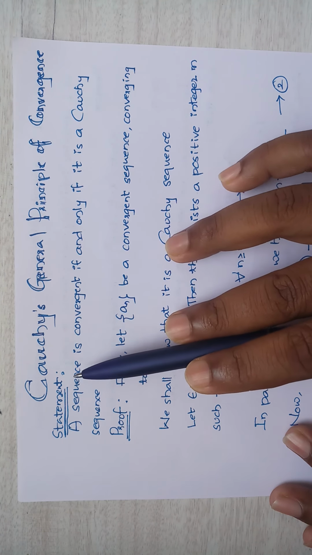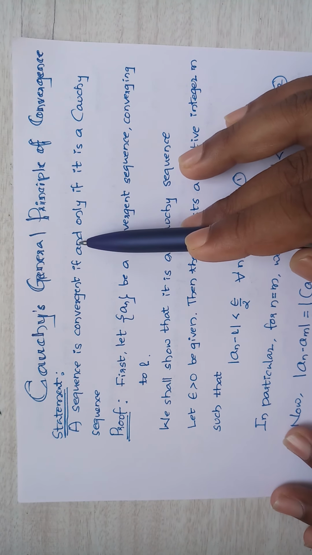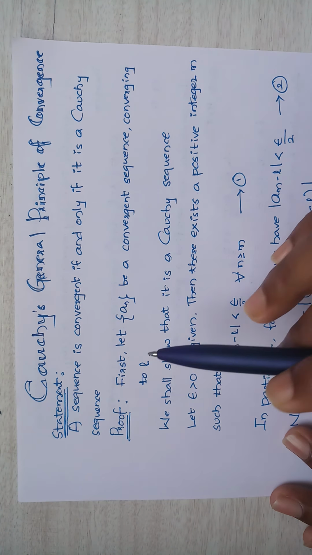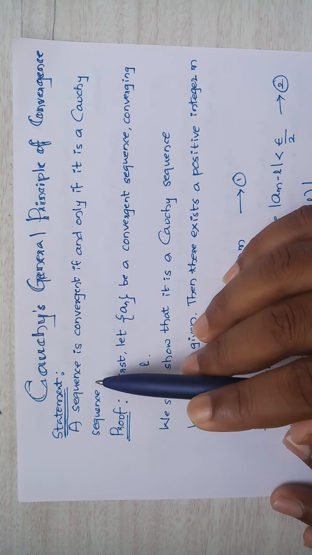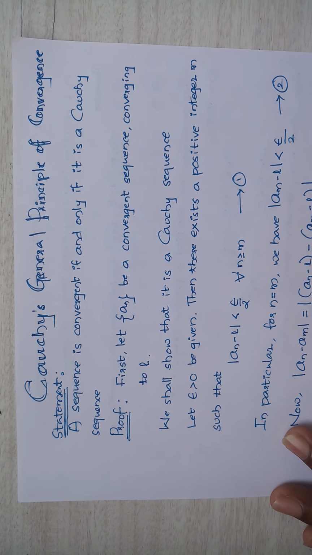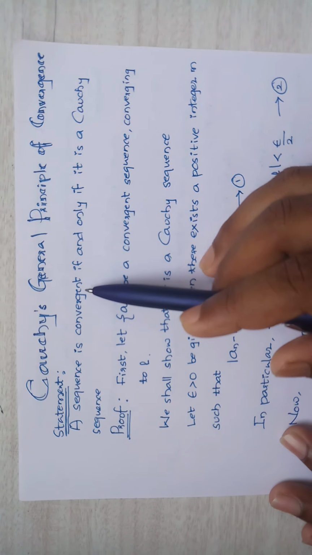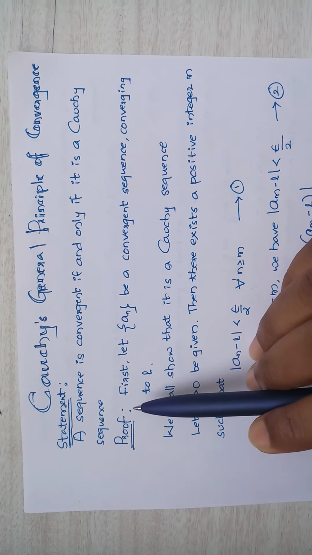So using a convergent sequence, we have to prove it is a Cauchy sequence, and using a Cauchy sequence we have to prove it is a convergent sequence, because the if and only if condition is there. So for the first part we take a convergent sequence. Using the definition of a convergent sequence, we modify the definition in the form of a Cauchy sequence. For the converse part, using the Cauchy sequence definition, we prove it is a convergent sequence. So the proof follows like this.